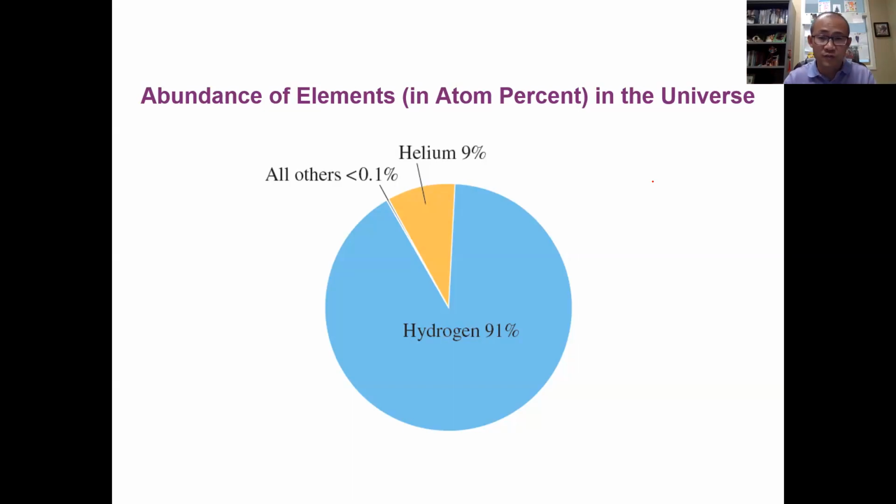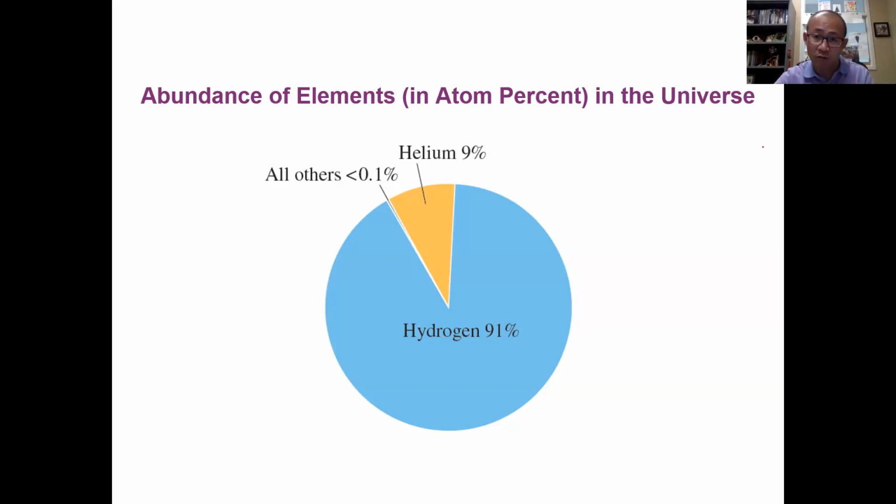And also we can take a look at the presence of the elements in different entities. For example, this pie chart shows the abundance of elements in atom percentage in the universe. You can see that our universe is mostly made of what? Small elements, small atoms. Most of the elements present, 91%, are in the form of hydrogen, and 9% are helium. These are the first two elements in our periodic table, and that tells you the universe started with smaller ones and built up more complex ones, right?